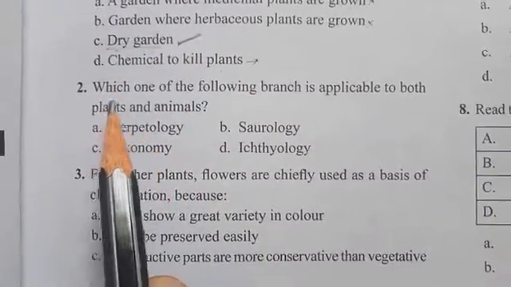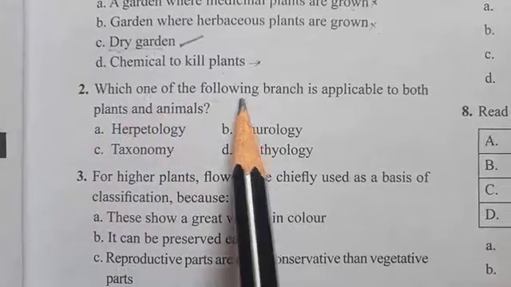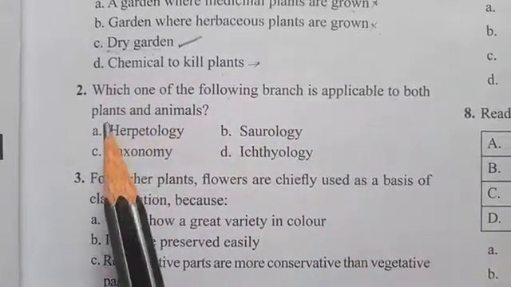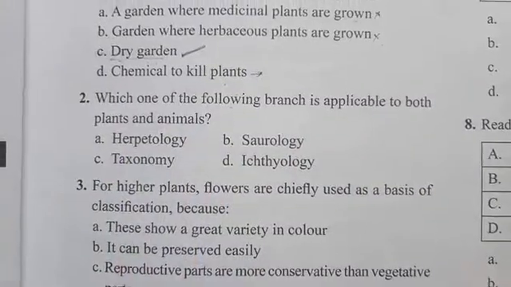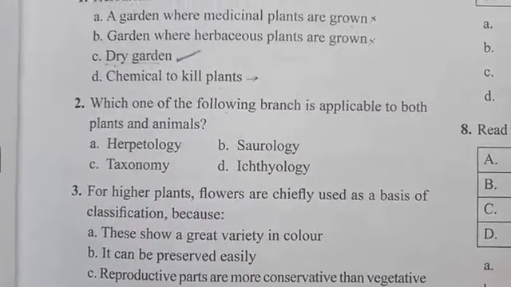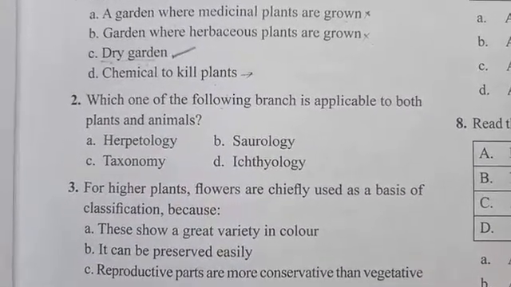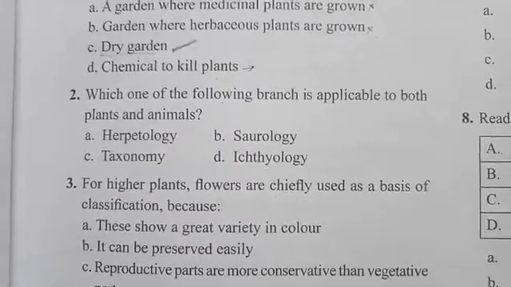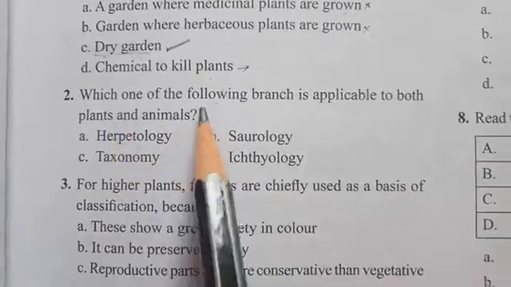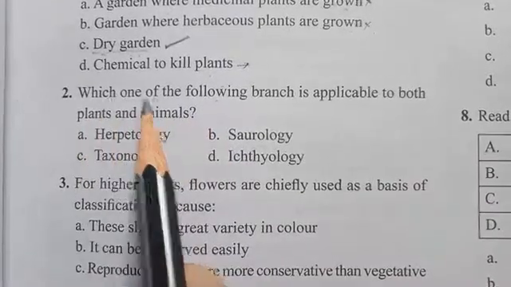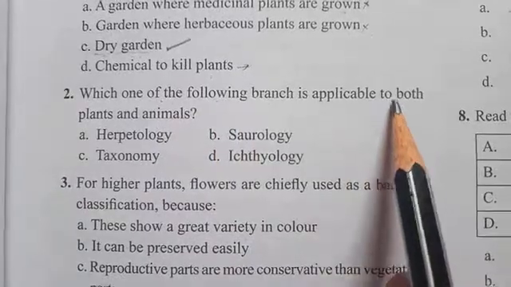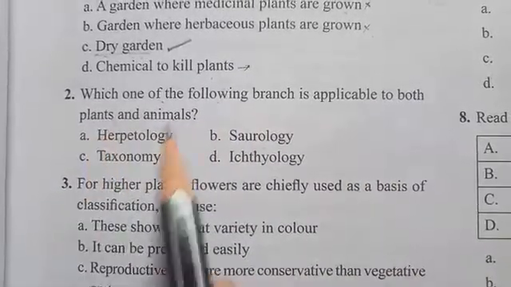So that is, which one of the following branches is applicable to both plants and animals?